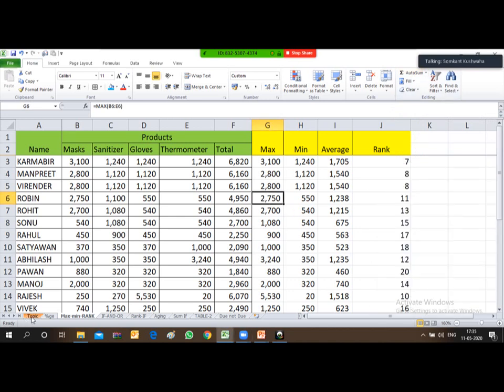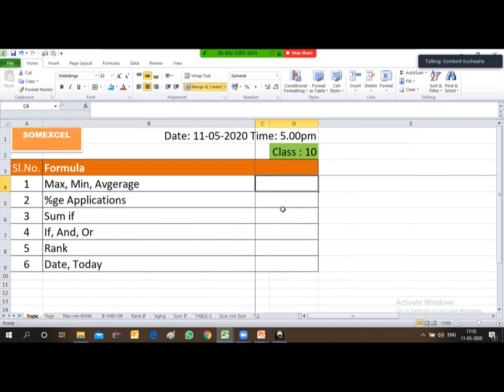So friends, let's move on to the next topic. We have covered minimum, maximum, and average. We have covered percentage application also. Now the next formula is SUMIF. Friends, SUMIF has very frequent usage in your practical field.